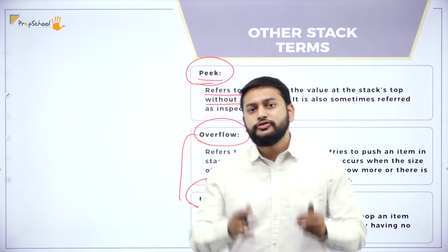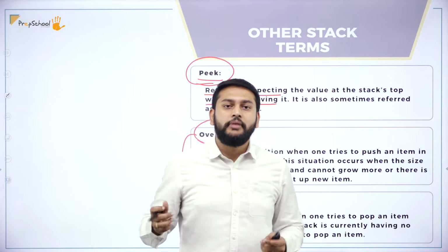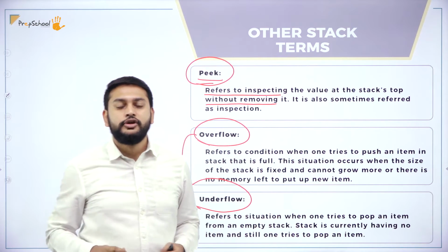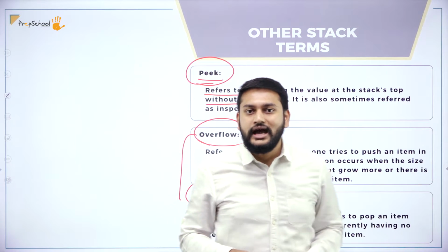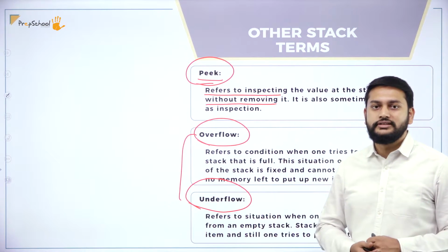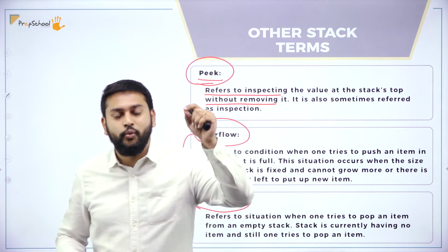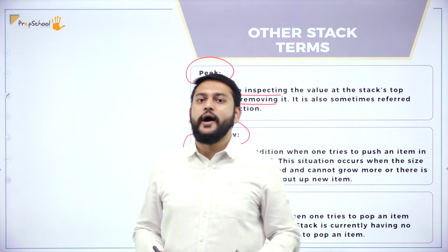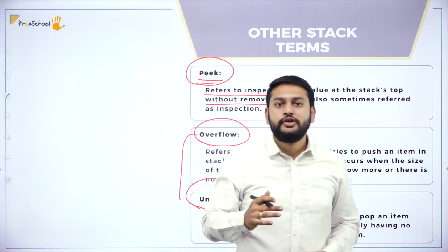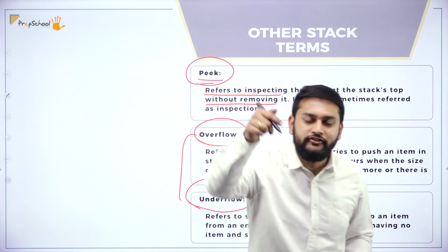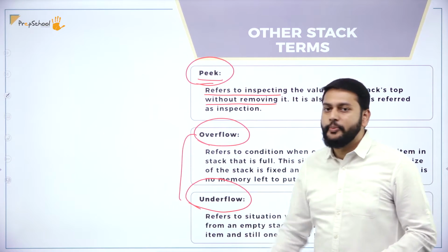But if you want to delete something from the stack, but there is no element inside the stack at all, that condition we call an underflow. So I'll repeat for all of you. If you want to inspect the element at the top of the stack, how do you come to know what that element is? With the help of the peek operation.